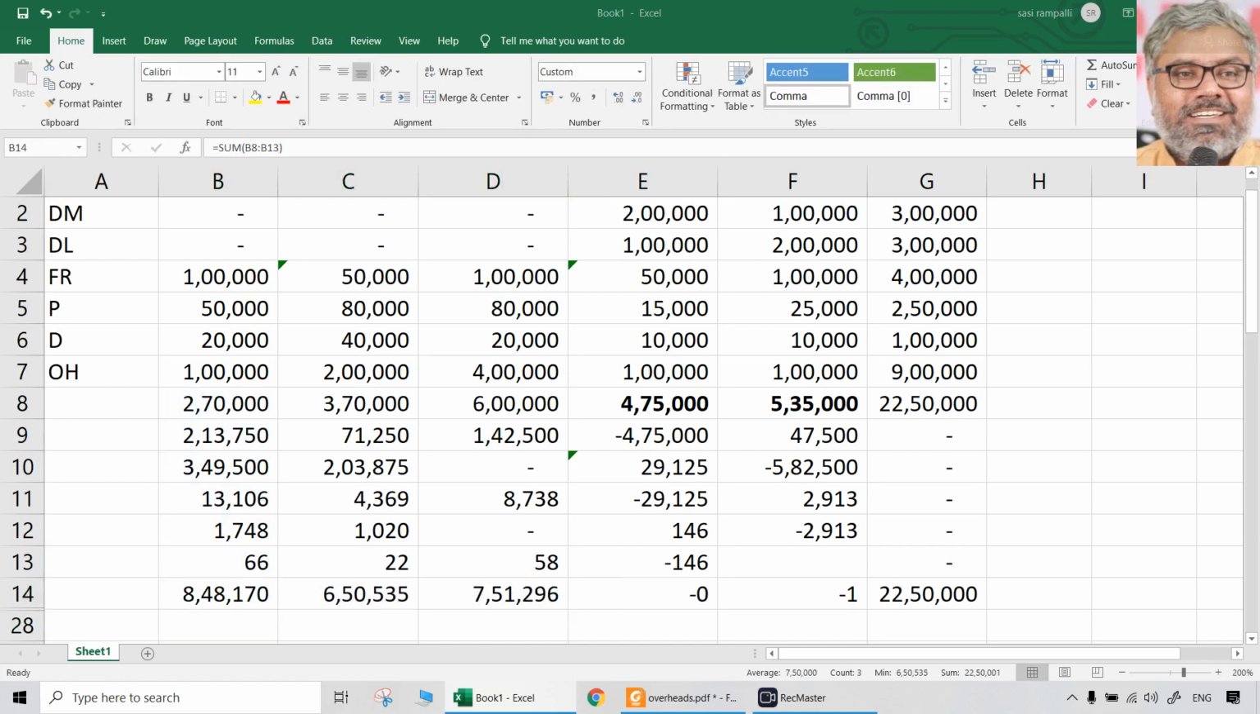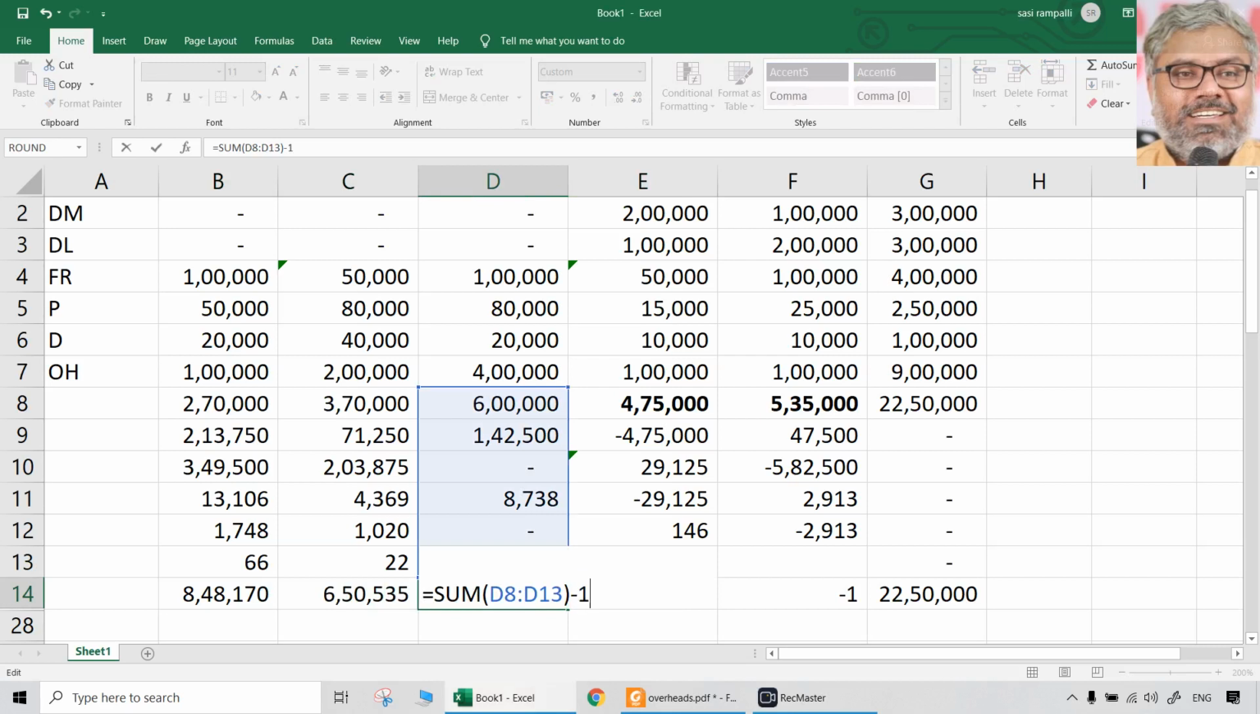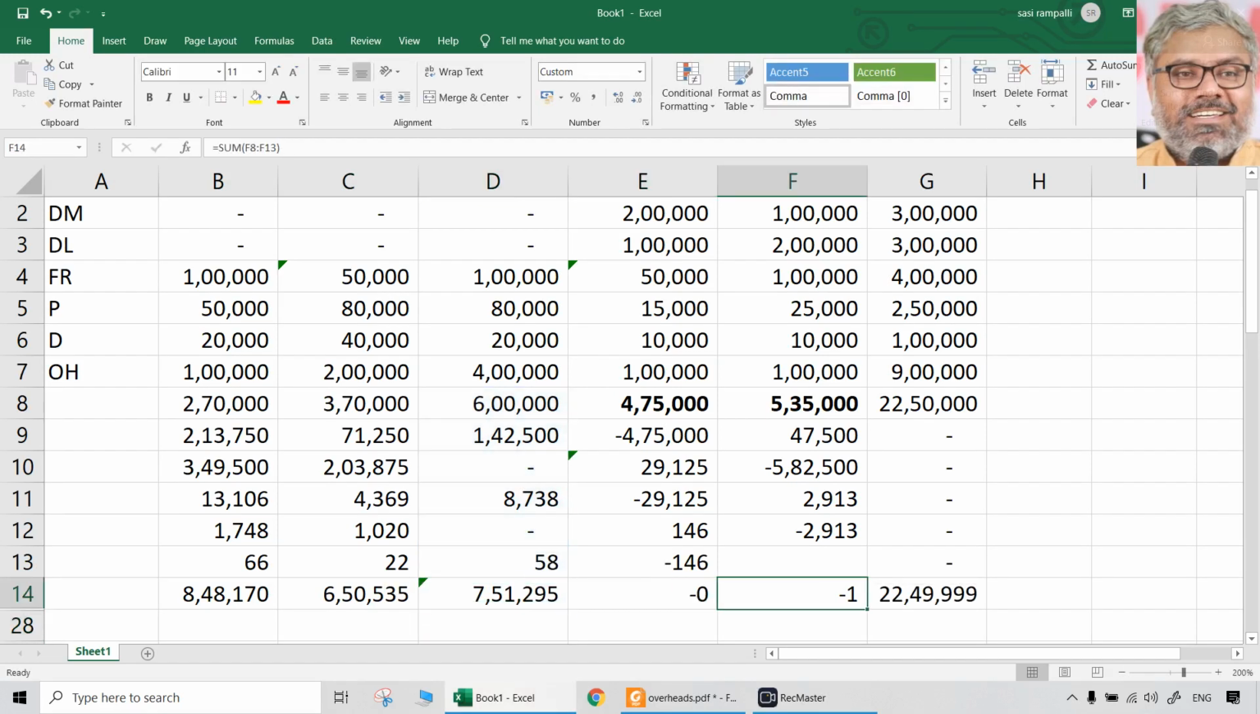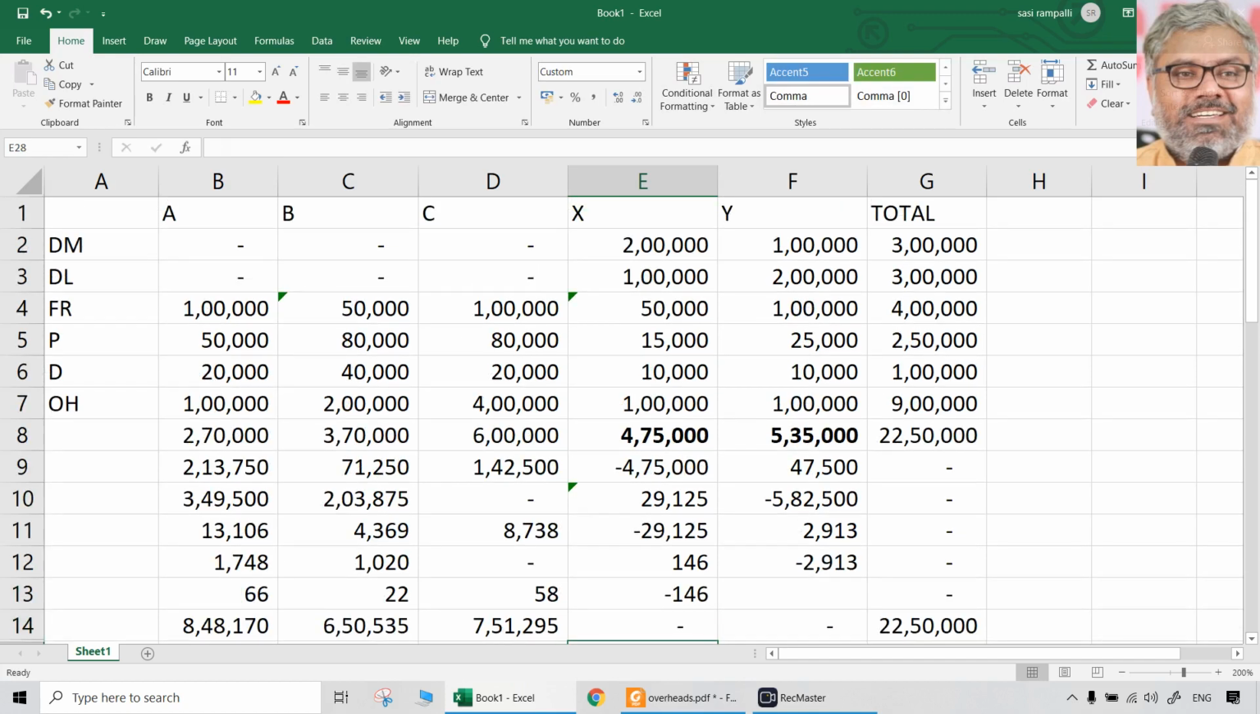What was the total we wanted? Same total we got. That is 22 lakhs 50,000, isn't it? So this 1 rupee, let us say here we take it out, and this we take it out as 0 and 0. That's it. 22 lakhs 50,000 is the total we wanted to distribute to start with. We did that by the repeated distribution method.